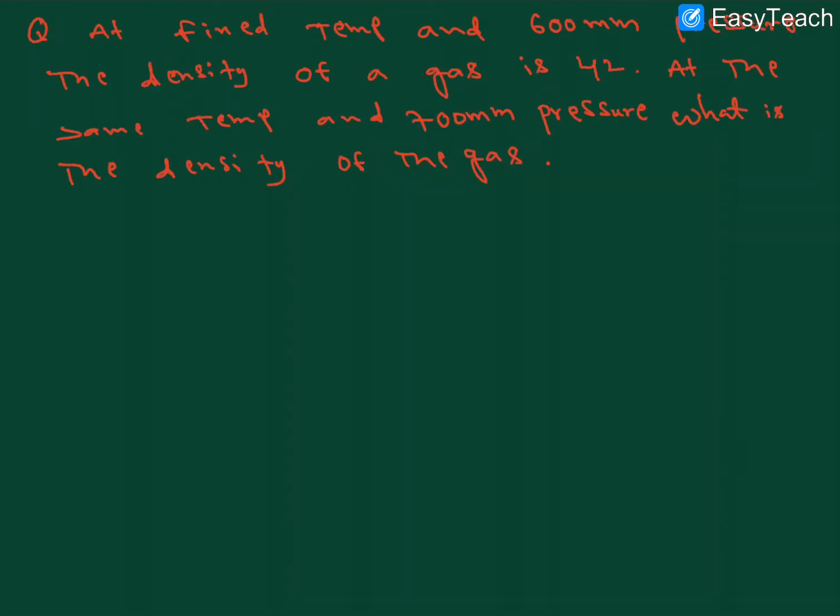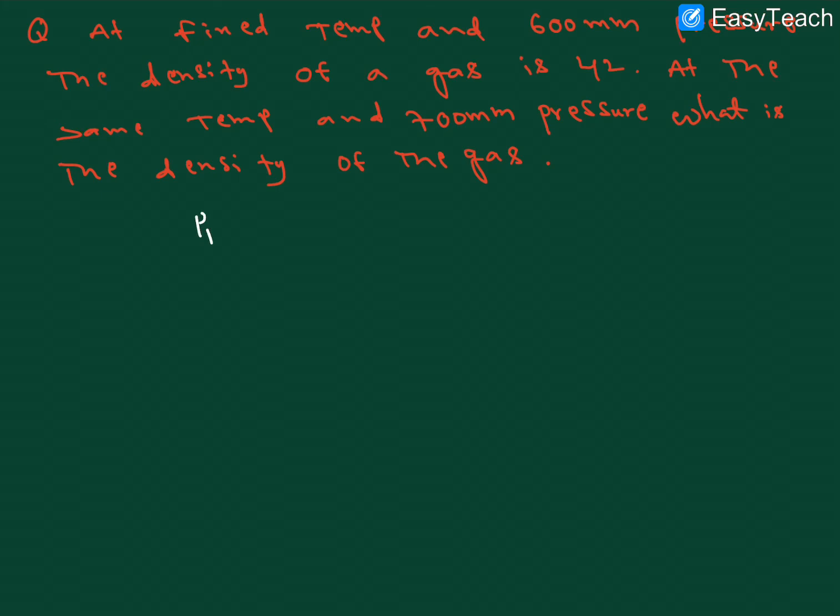Right, one more different question we will see here. At a fixed temperature and 600 mmHg pressure, the density of the gas is 42, right? At the same temperature, this temperature is constant, and at 700 mmHg pressure, what is the density of the gas, right? Already we derived this formula.